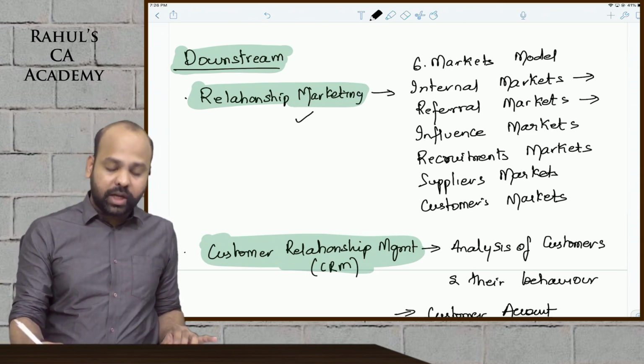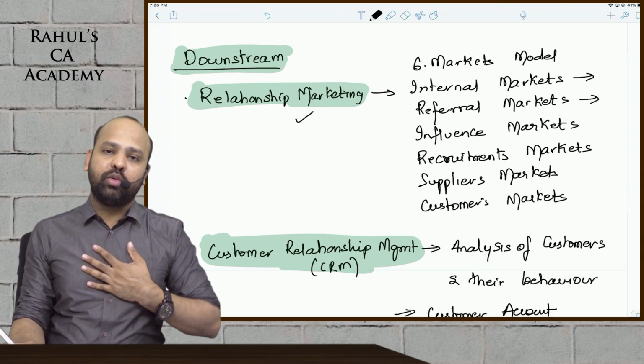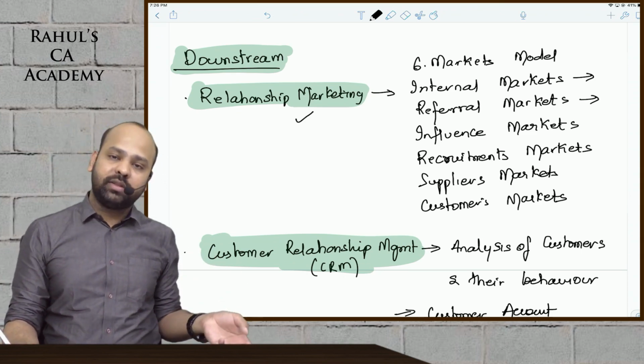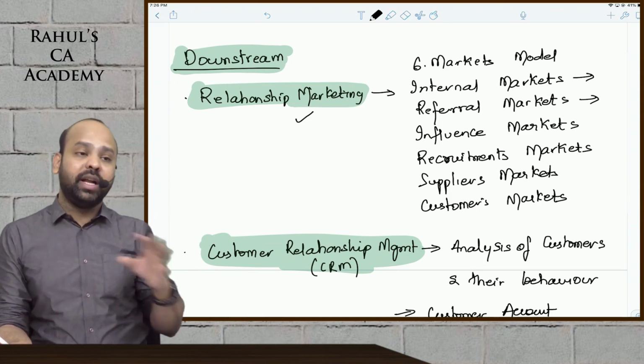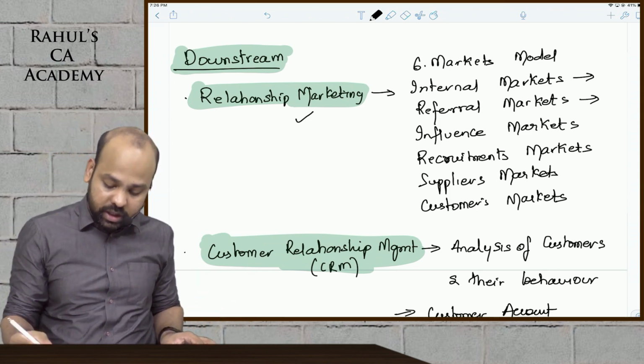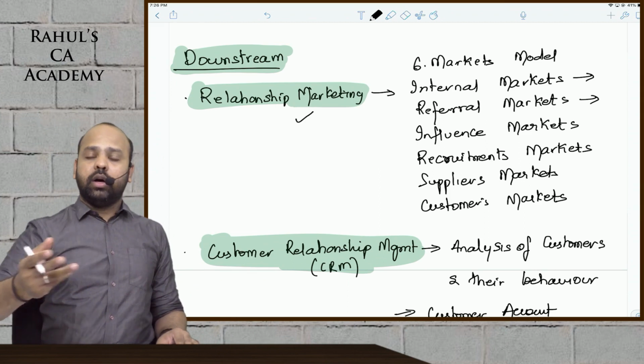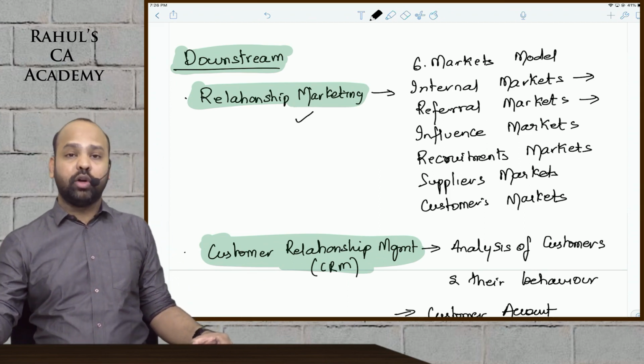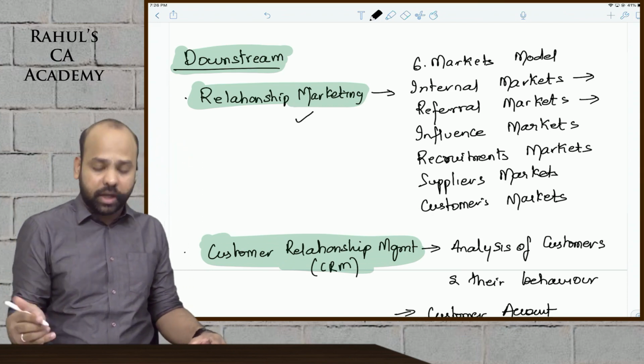Referral markets, beta, is, say I am a practicing chartered accountant, I have a tie-up with a company secretary or a lawyer. Whenever someone tries to avail their service, they will refer them to me if they need any CA services. That's a referral market as such, beta. Or say, guys, these days you see referral, on GPay, beta, refer a friend and you will get 31 rupees, you will get 51 rupees. Referral market, guys.